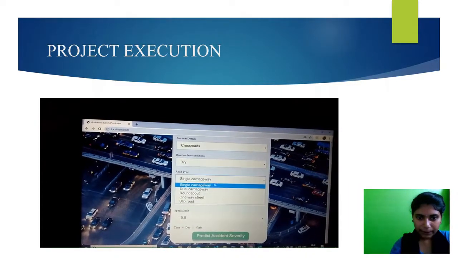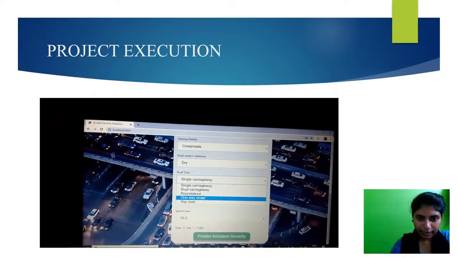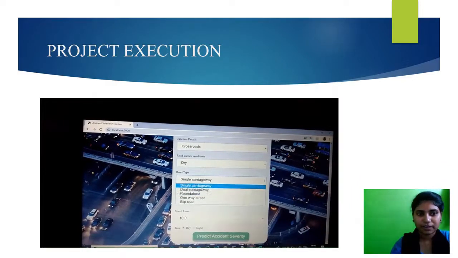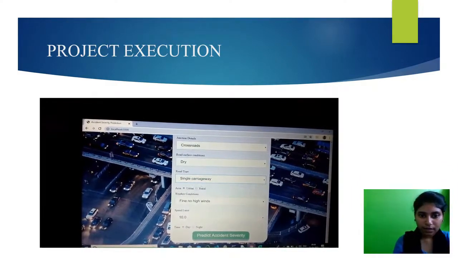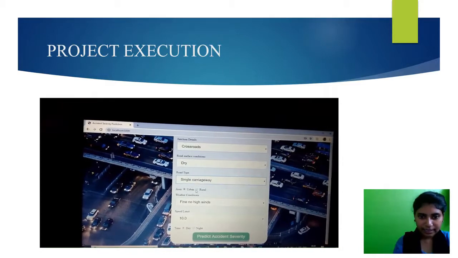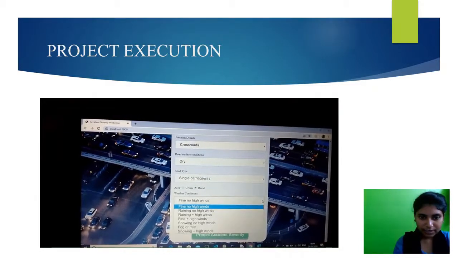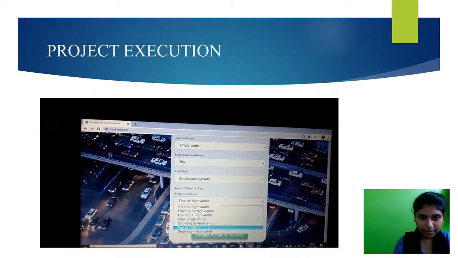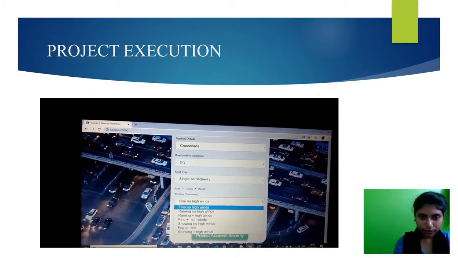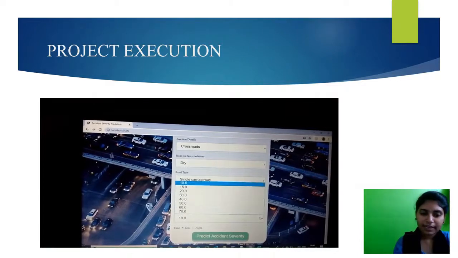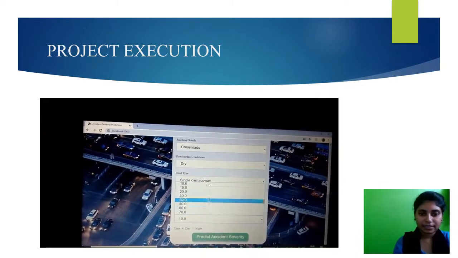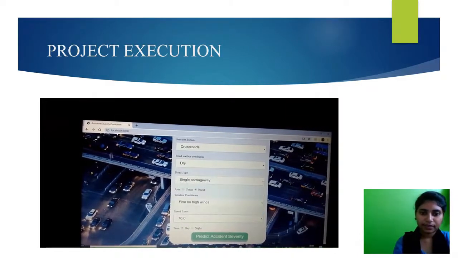For road type, I selected single carriageway, for area I selected rural, and weather conditions I have taken as fine, no high winds, and speed limit I take as 70, and the time I have taken as night time.